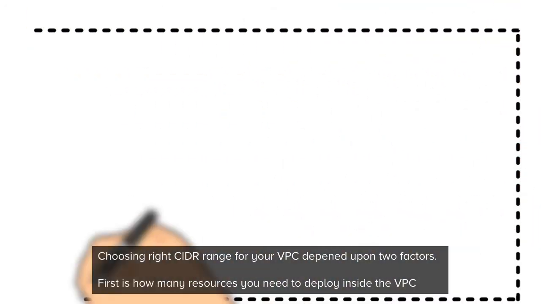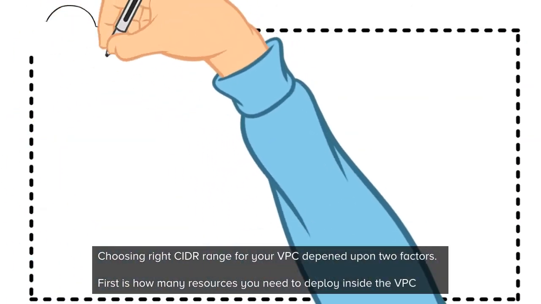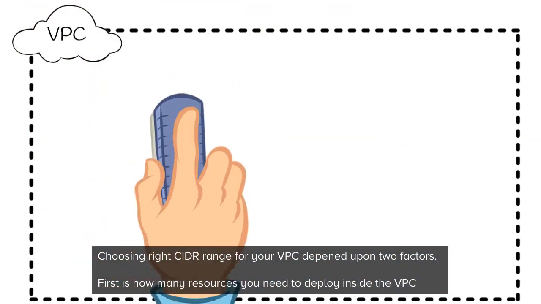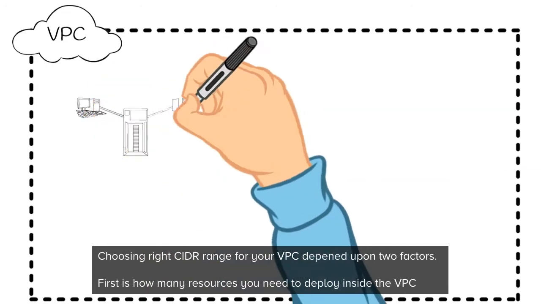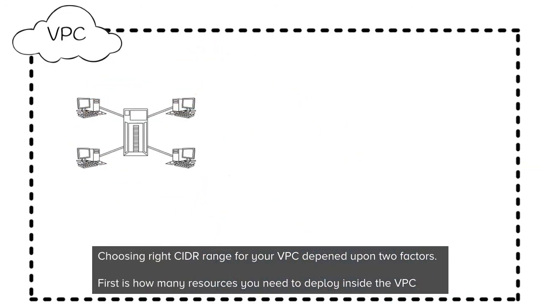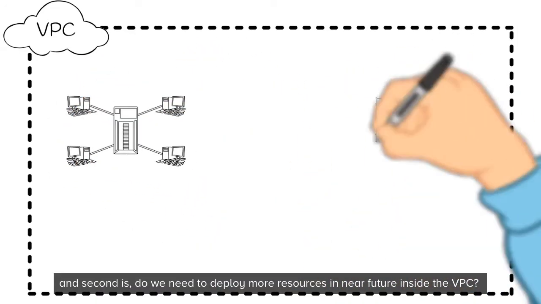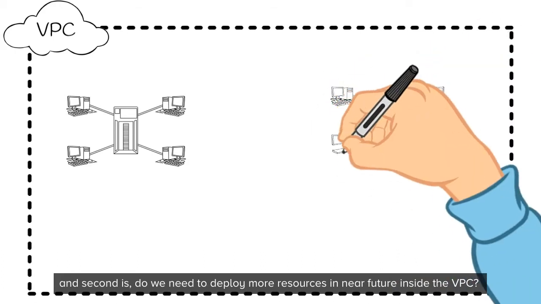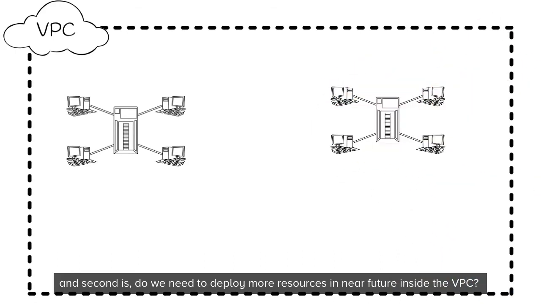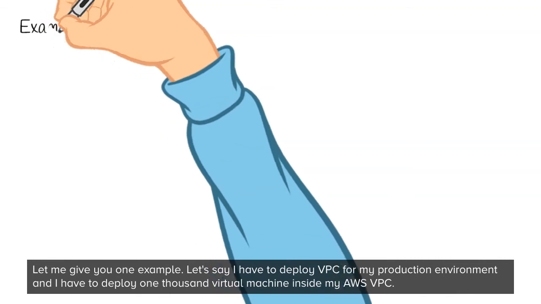Choosing the right CIDR range for your VPC depends upon two factors. First is how many resources you need to deploy inside the VPC. Second is, do we need to deploy more resources in the near future inside the VPC? Let me give you one example.